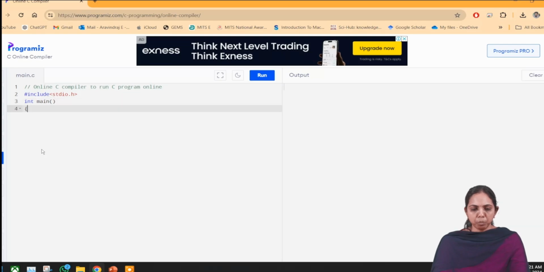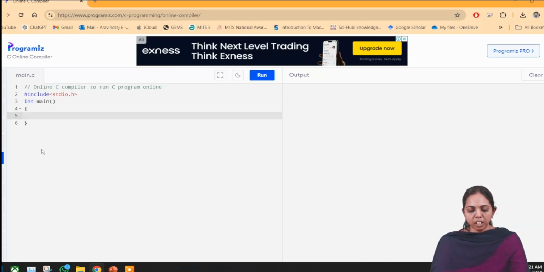Every C program should have a main function. Inside it I am going to write if of 1. Then I will write a print statement. I have written hello, terminated with a semicolon, and this is a simple program I have written as an example of an if.